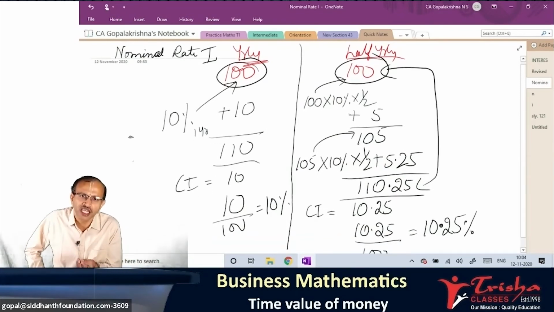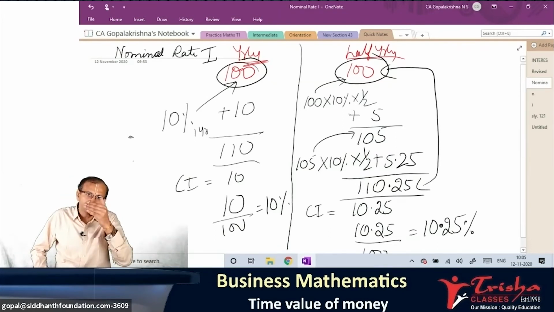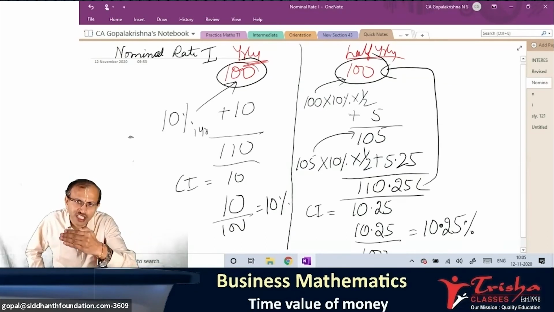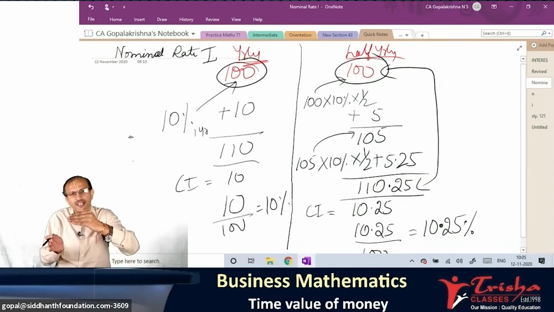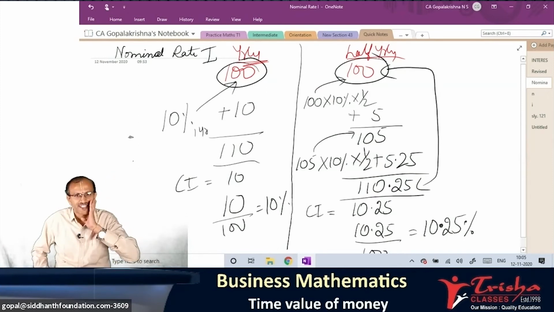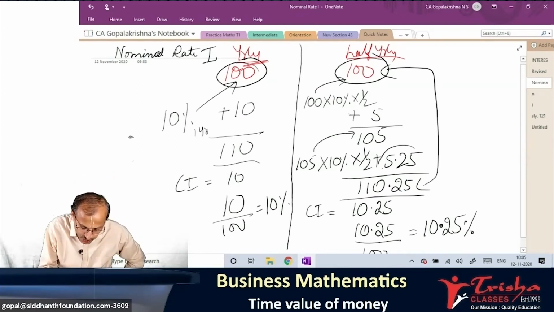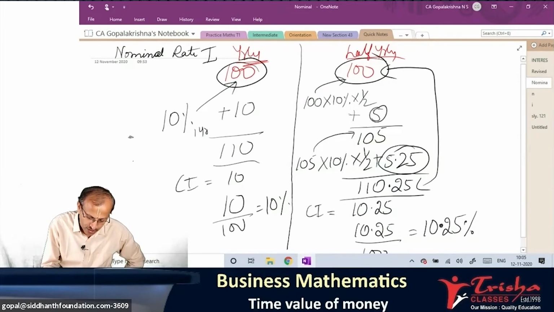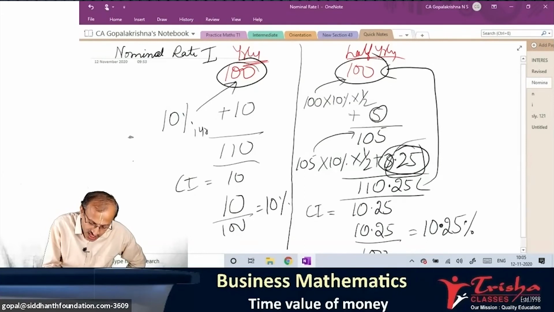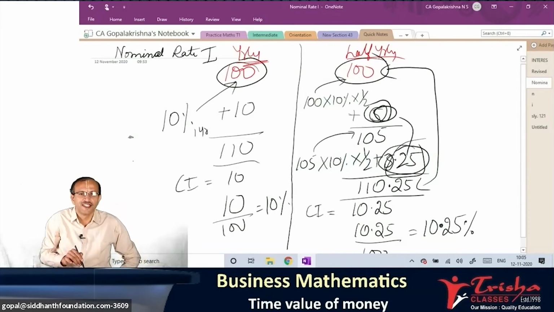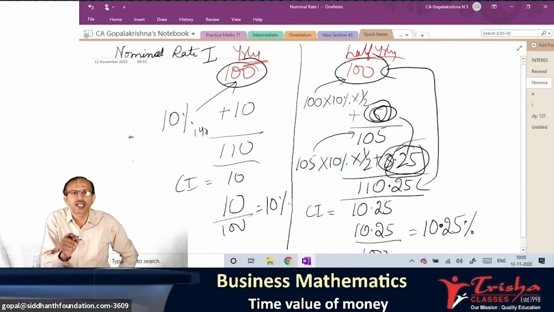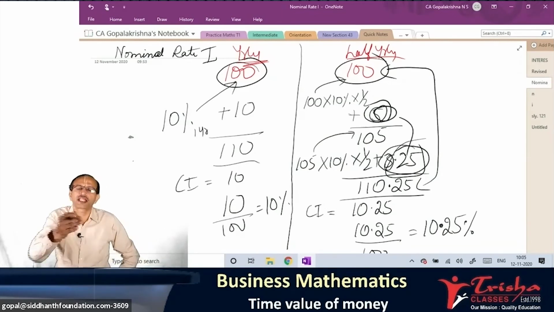As an investor, you will get more income in half yearly compared to yearly, because in half yearly you get 6 months interest, and on that 6 months interest you again get interest, whereas here you get only after 1 year. It means in the next part 5.25, 5 rupee, 5 rupee, 10 rupee you have here also. This 0.25 extra is because you got interest on interest. This 5 rupee earned that 0.25 interest. So the smaller the compounding period, the higher the benefit. I repeat, the smaller the compounding period, the higher the benefit.